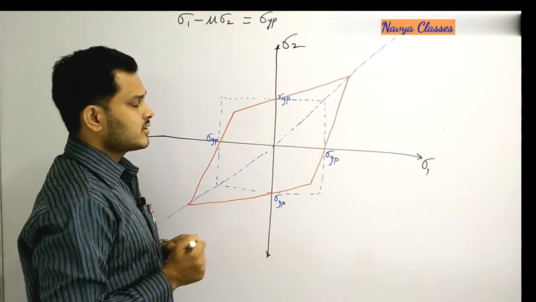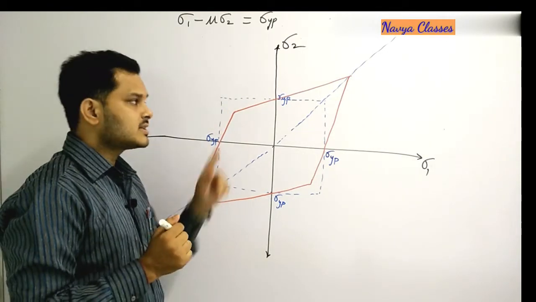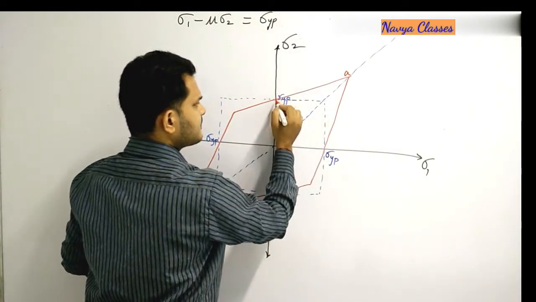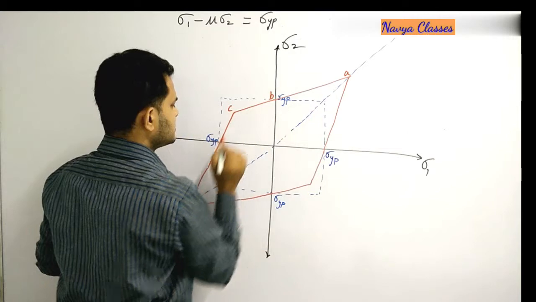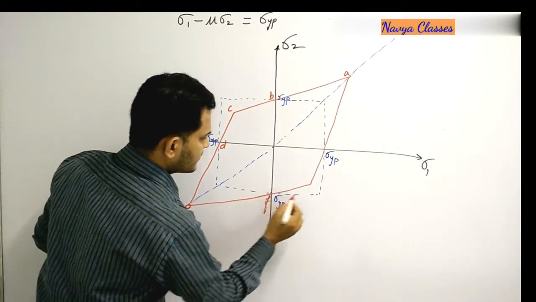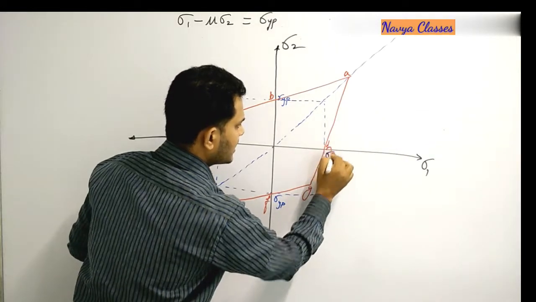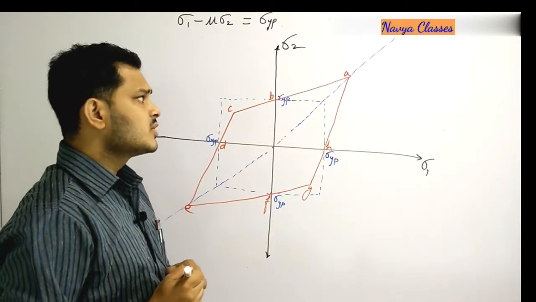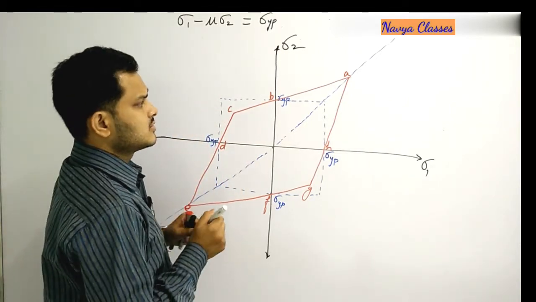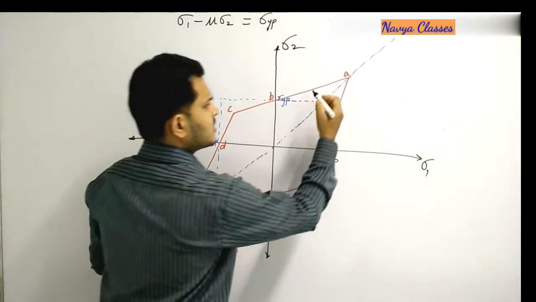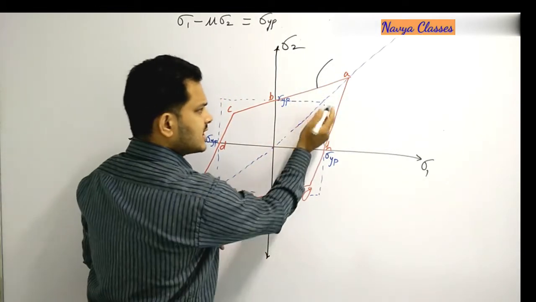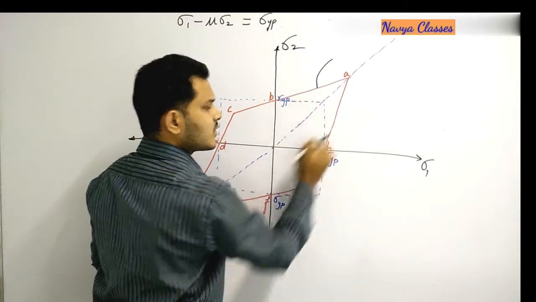So we can write the equation of each and every line. If you start to mark, say this is point A, this is B, C, D, E, F, G and H, we can write the equation of each and every line. It is very easy to write. See, if you look at only this A, B region, you will see that it is away from this square.